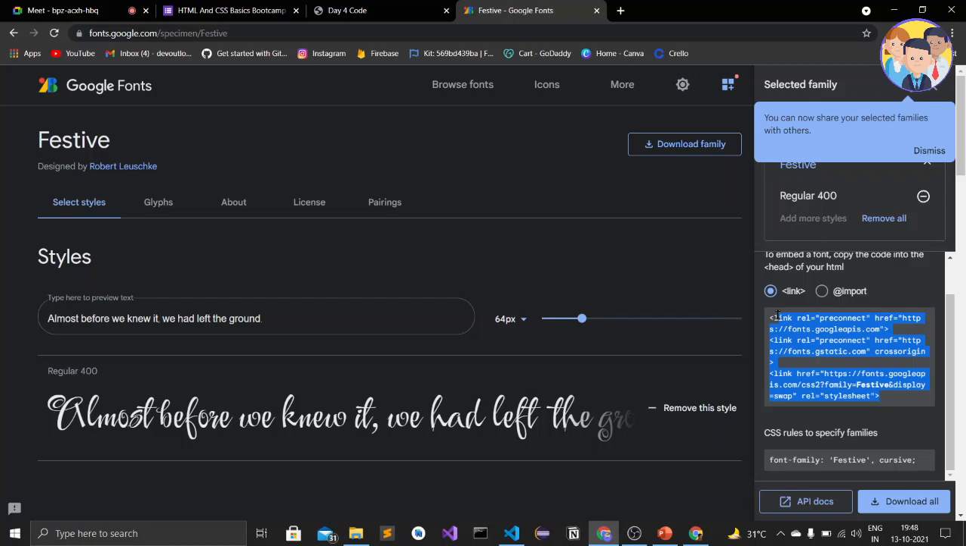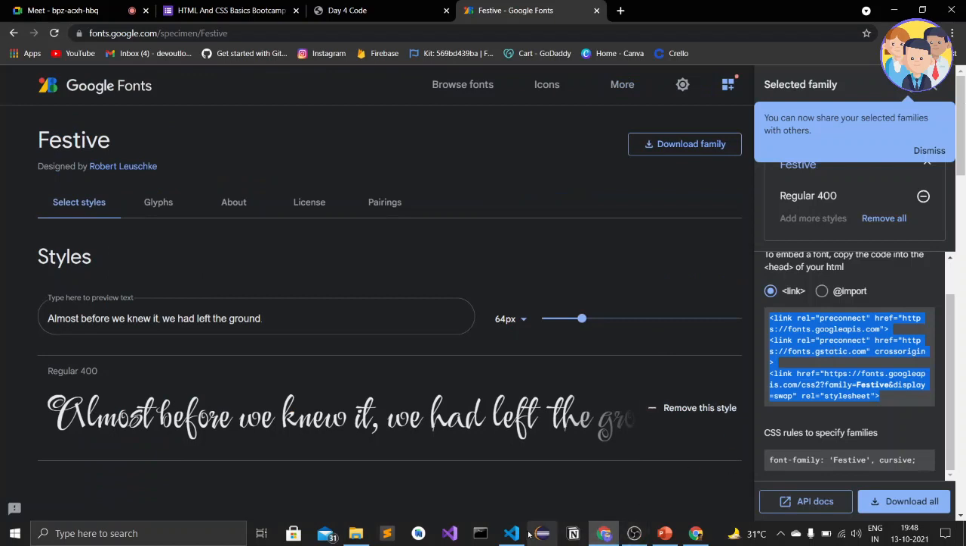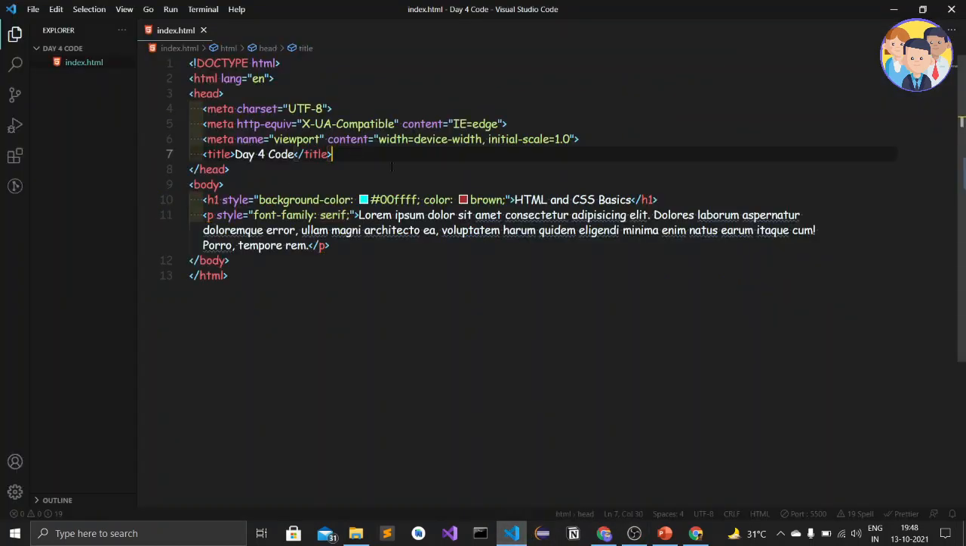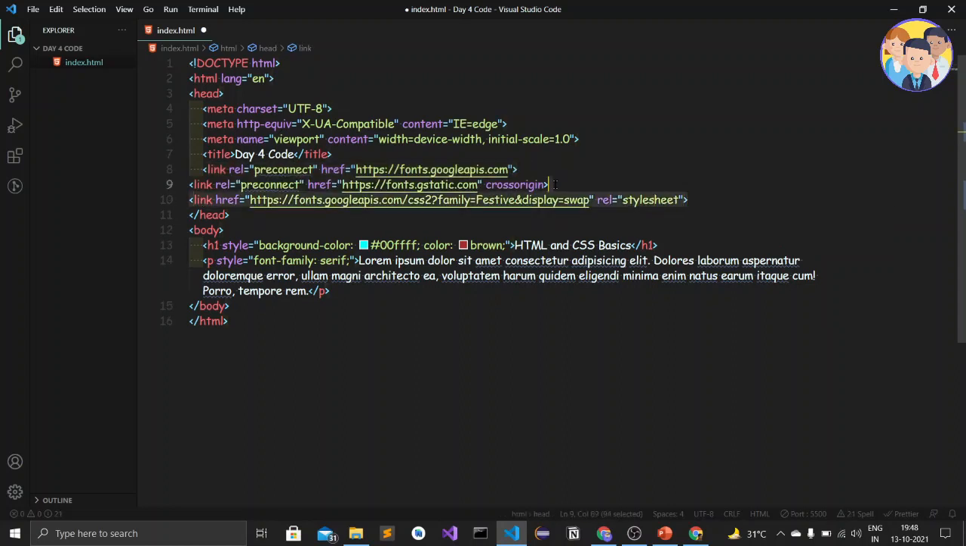Okay, so I'll just copy this, Control C, and then I will go to my VS Code editor, and inside the head tag I will just paste that. Okay, so let me give the indentation. Okay, so this is the link from Google Fonts to add this festive font.